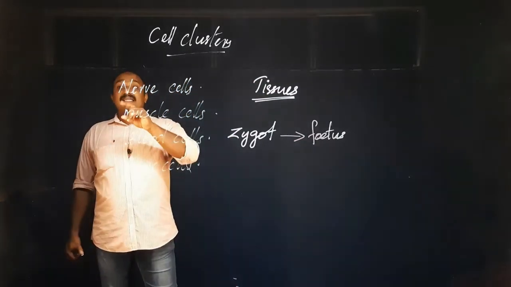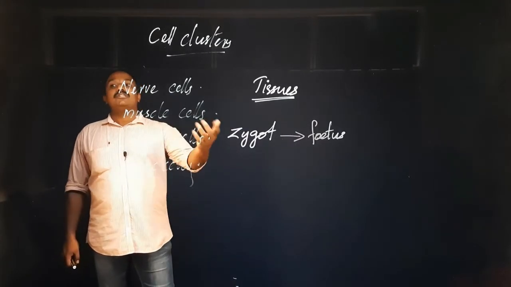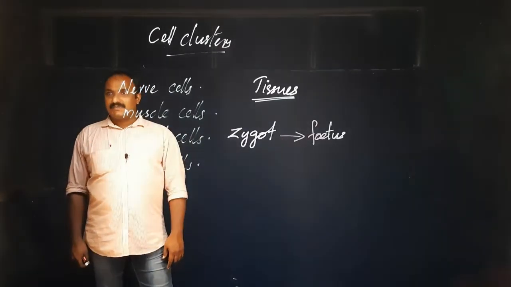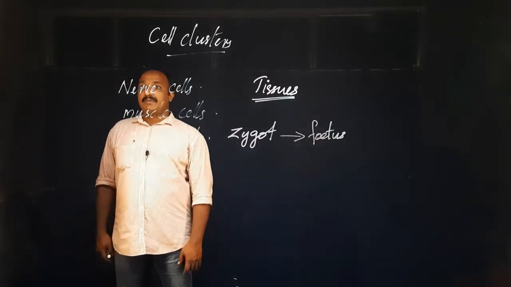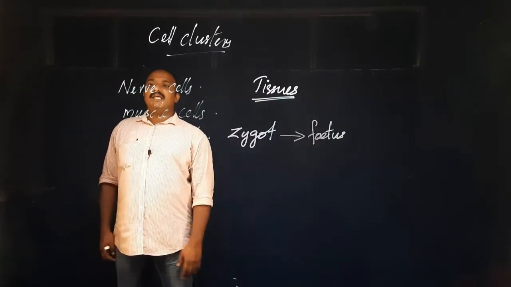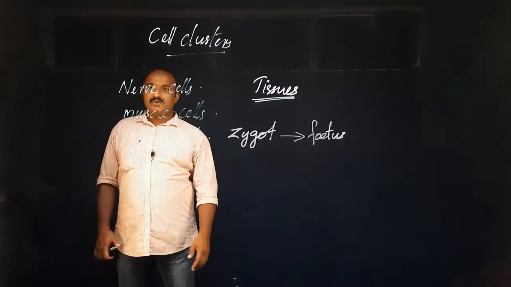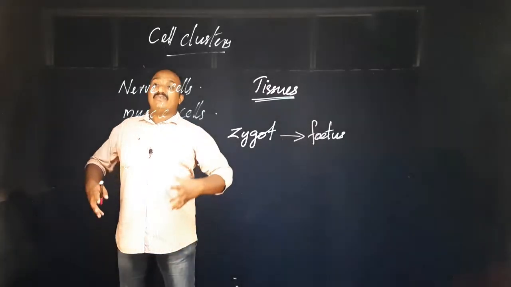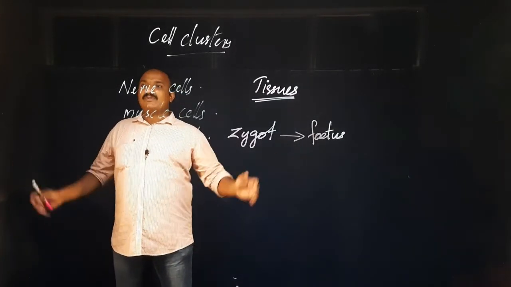So after repeated cell division, the zygote changed into fetus. Fetus contains different types of cells because of the cell division. Fetus is a more developed, differentiated state, and it contains many types of cells.